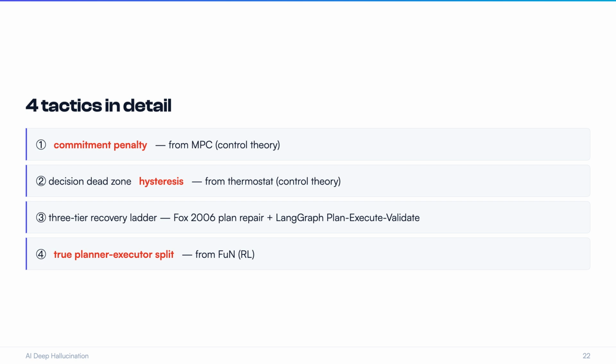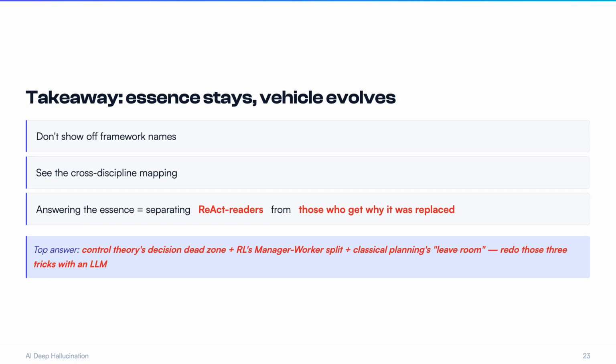So this question isn't really testing whether you've used LangGraph. Right? It's testing whether you can see that the so-called new papers in the LLM agent space these past 2 years are essentially repackaging what control theory, RL, and classical AI planning settled 30 years ago. What does the top-tier answer look like? A top answer doesn't pile on jargon. It says, we're doing control theory's decision dead zone plus RL's manager-worker split plus classical planning's leave room principle, redoing those 3 tricks with an LLM. That one sentence is enough.